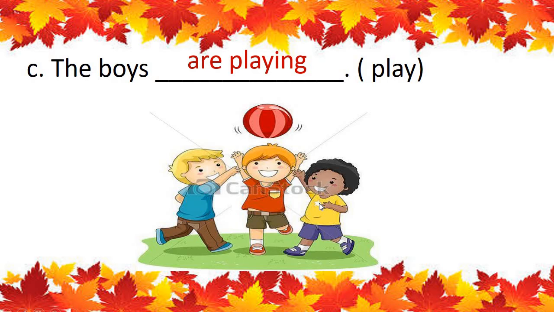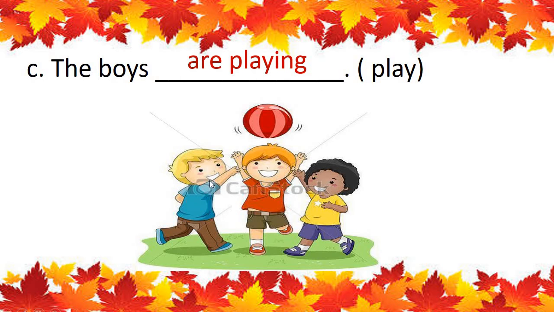Now the boys are playing. Okay? So read the sentence again. Yes. The boys are playing. For play we are writing playing. The boys are playing.